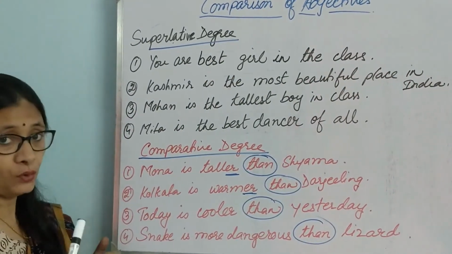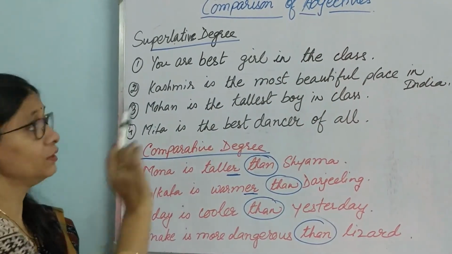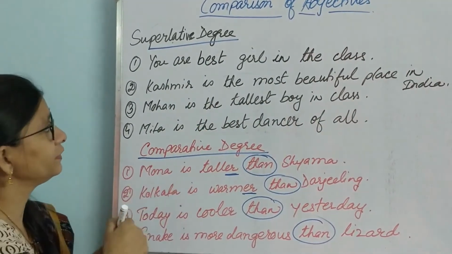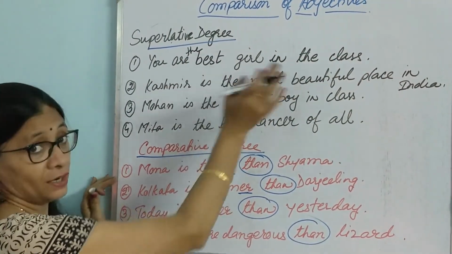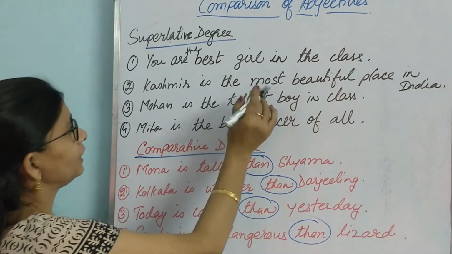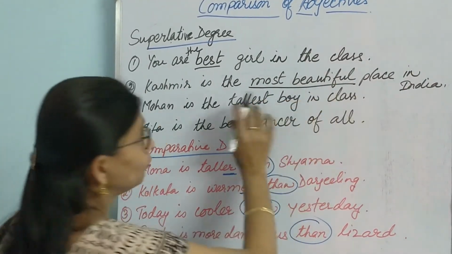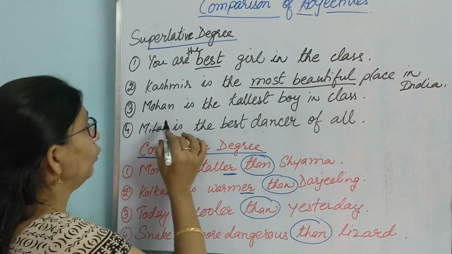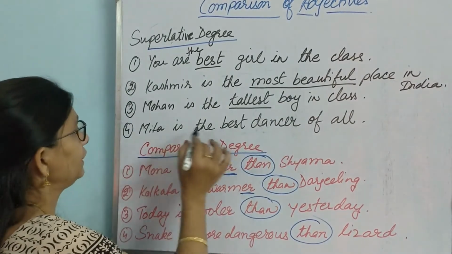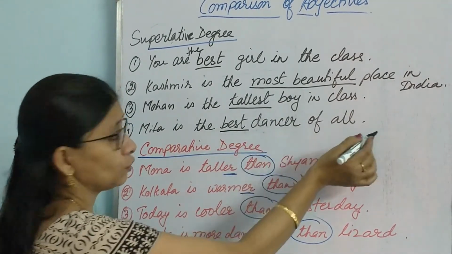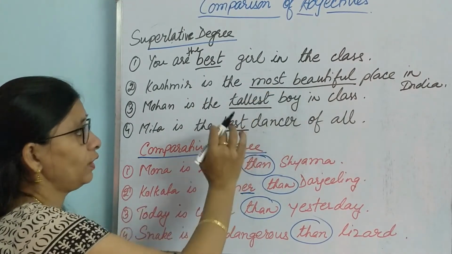Okay, let us read out the sentences first. You are the best girl in the class. You are the best girl. There should be a the here. You are the best girl in the class. Kashmir is the most beautiful place. Most beautiful, okay. Mohan is the tallest boy in the class. Meeta is the best dancer of all. So the words are superlative: best, most beautiful, tallest, best.